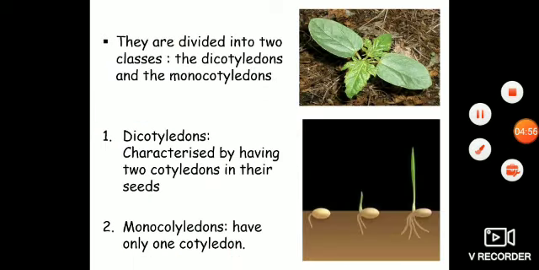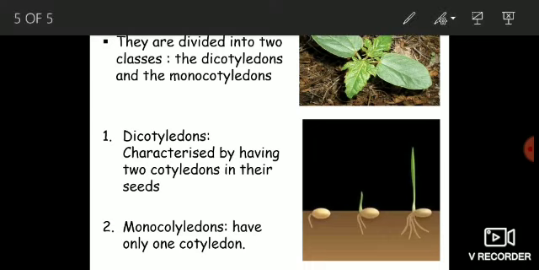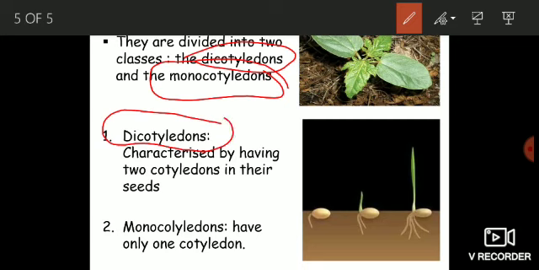Now their classification, how they are classified. Broadly speaking, the angiosperms are divided into two major classes, the dicotyledons and the monocotyledons. Dicotyledons are those angiosperms in which the embryo, which is lodged inside the seed, contains two embryonic leaves. That means after germination, two cotyledons come out of the soil. Here you can see this is a dicotyledon sapling, and it contains two embryonic leaves.